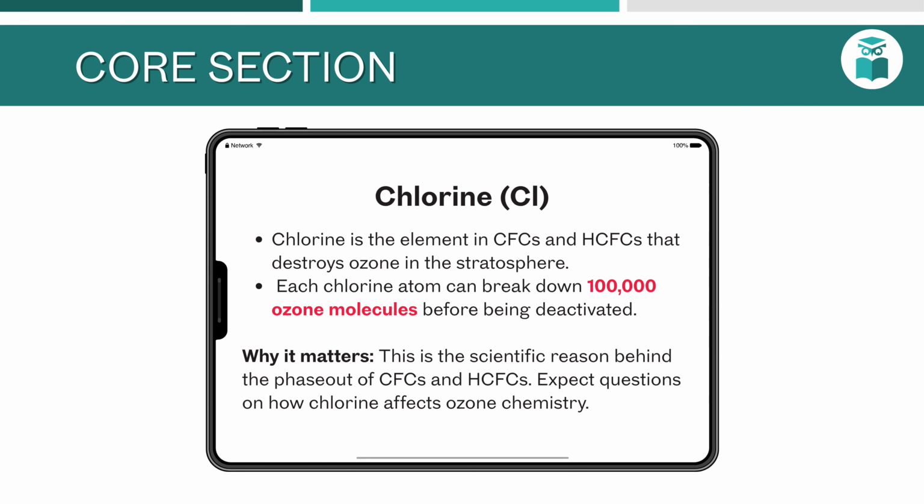Chlorine. Chlorine is the element in CFCs and HCFCs that destroys ozone in the stratosphere. One chlorine atom can destroy up to 100,000 ozone molecules before being deactivated. Chlorine is very stable in the atmosphere, lasting for decades, and does not dissolve in water or break down easily, which makes its ozone-depleting effect long-lasting.